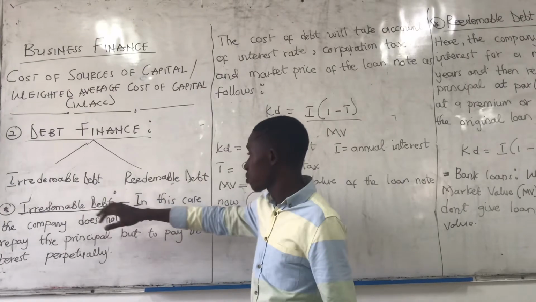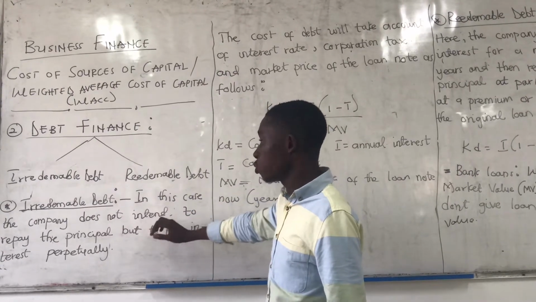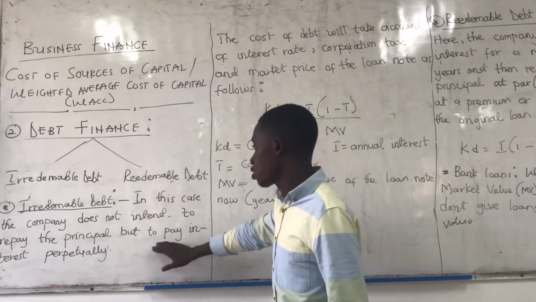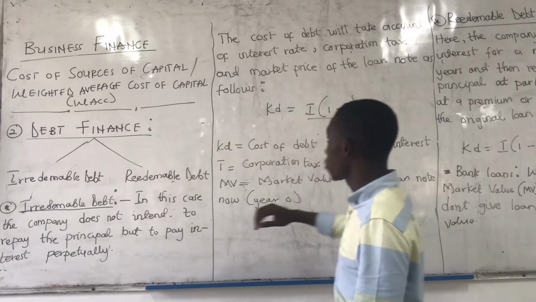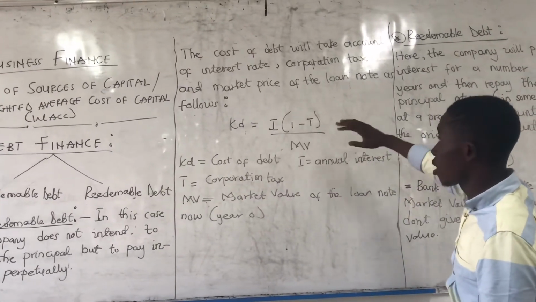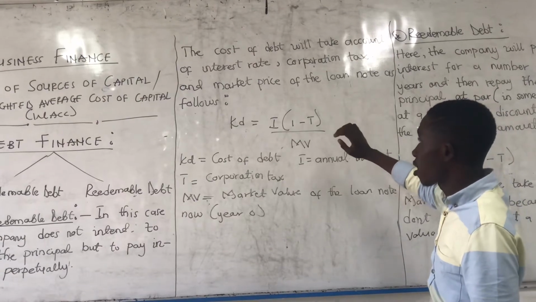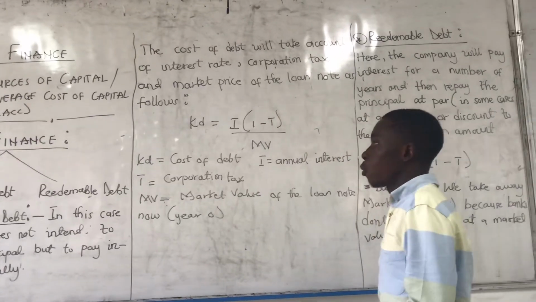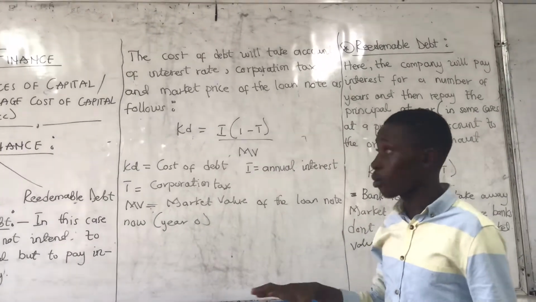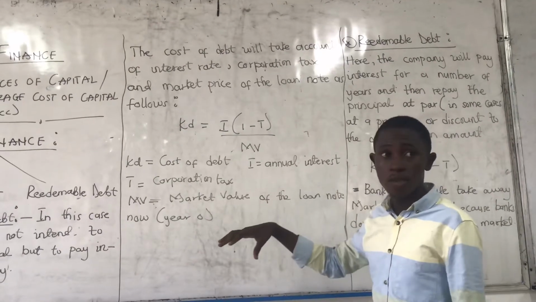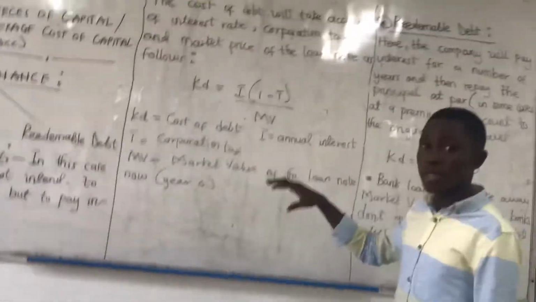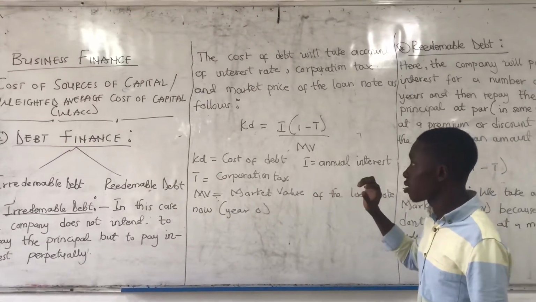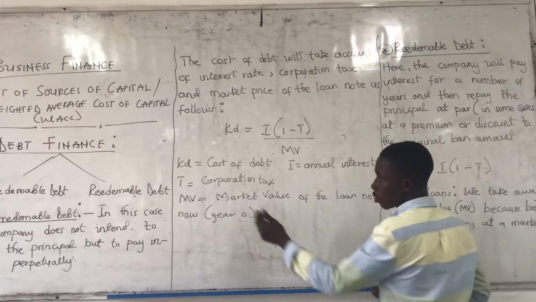So the irredeemable debt. In this case, the company does not intend to repay the principal, but to pay interest perpetually. The cost of debt will take account of interest rate, corporation tax, and market price of the loan as follows. What you are trying to say is, with debt financing, whenever you are given the question, you will be able to identify an interest rate, corporate tax, and market price in the question. So there's the formula for irredeemable debt.